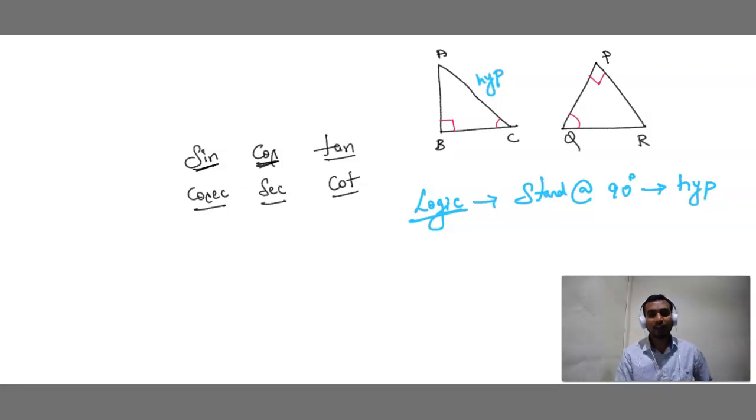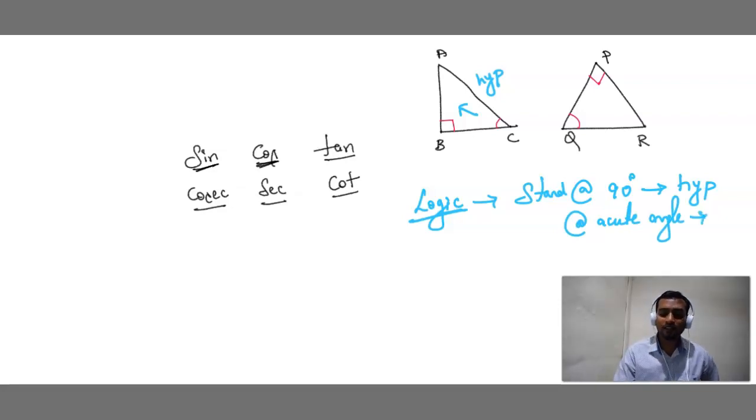If we stand at an acute angle, which side can we see? Side AB.